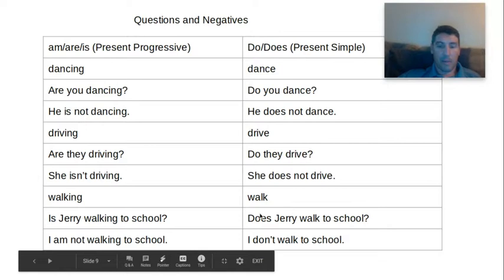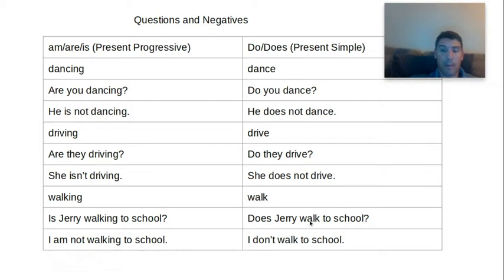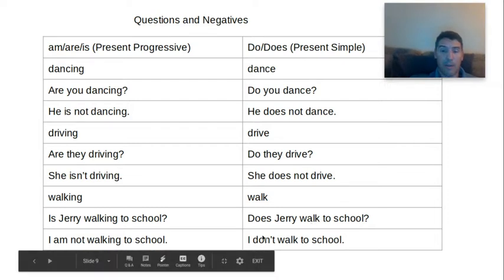Over here with walk, okay, does Jerry walk to school? You've got your does, base verb. I don't. Now in the word don't is do, right? I don't walk to school. So in that word don't is do, base verb.